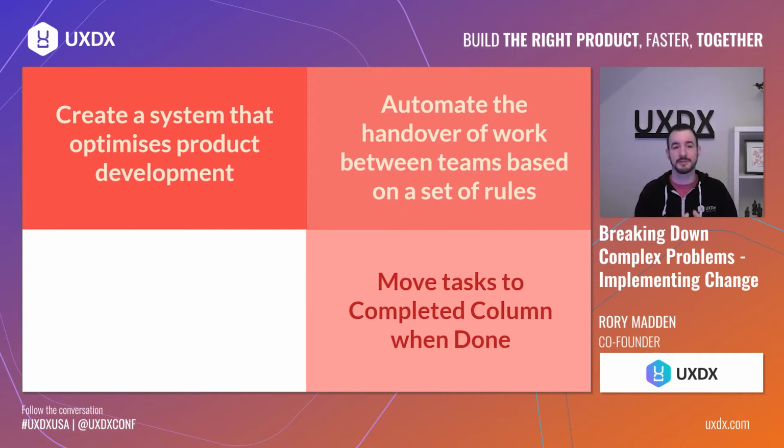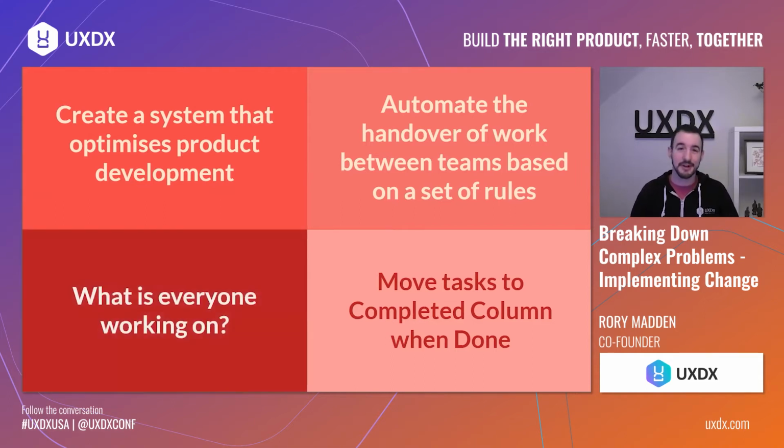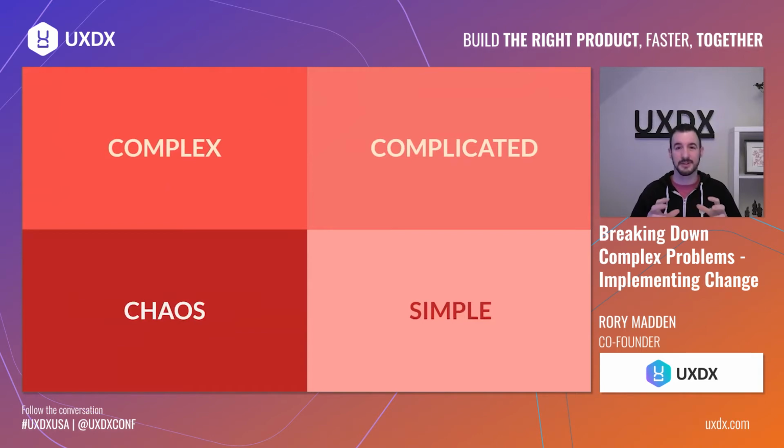So that's the difference between a complex challenge of creating a system that optimizes it versus just ticking the boxes and delivering a system that might not deliver as much value as we could. And then to finish it off, there's chaotic. Would be the fourth category, where there is no system, nobody knows what's happening, everybody's running around and there's no order.